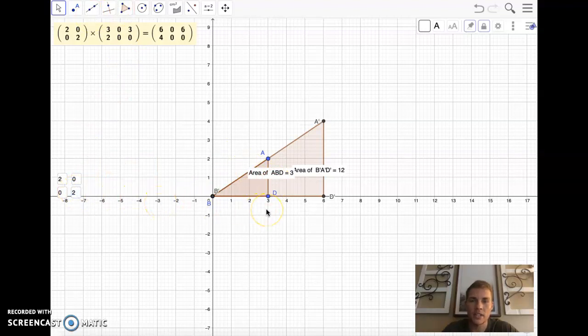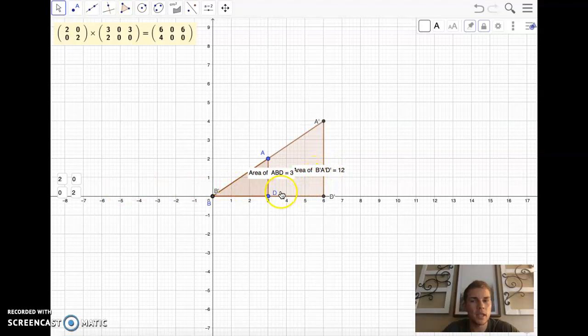So if we're taking the x values, multiplying by 2, and taking the y values and multiplying by 2, what's that going to do to the area? You would think it might multiply by 2, but it's actually multiplying the area by 4. It's quadrupling the area. So with that in mind, let's find the determinant of this matrix. So we have 2 times 2 is 4, minus 0 times 0. Okay, so the determinant's 4. We have a scale factor of our areas of 4.